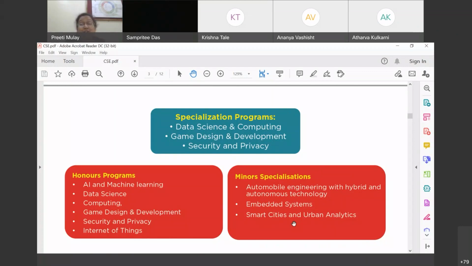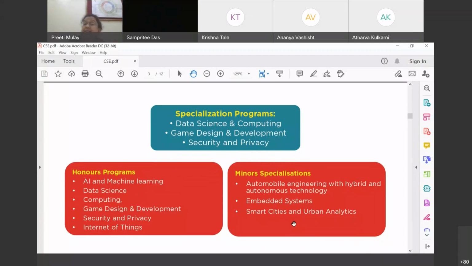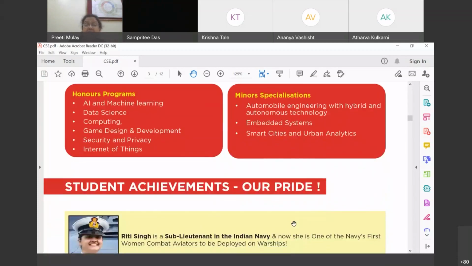If a CS student is interested in working with automobiles, today Ola has recently launched the electric scooter, and there is the entire circuitry, how the Ola communicates with other Olas and with the mobile phone, with the gadgets, this smartwatch or whatever. If you want to learn that and work in that, then these are the minor specializations which you may need to opt for. So if you go for a specialization program, you will not get merely a degree in basic computer science, but with a specialization in whichever field you choose, right? So these are additional details from CS.